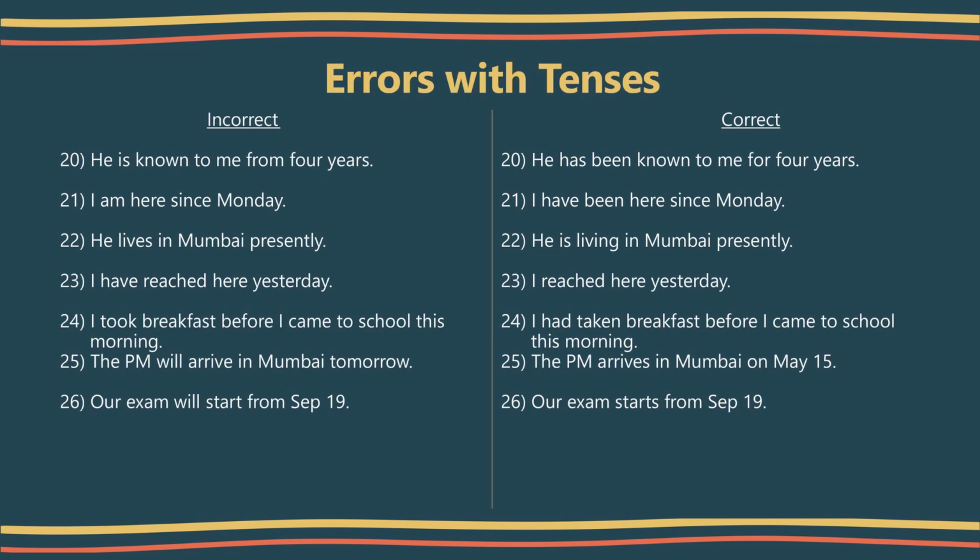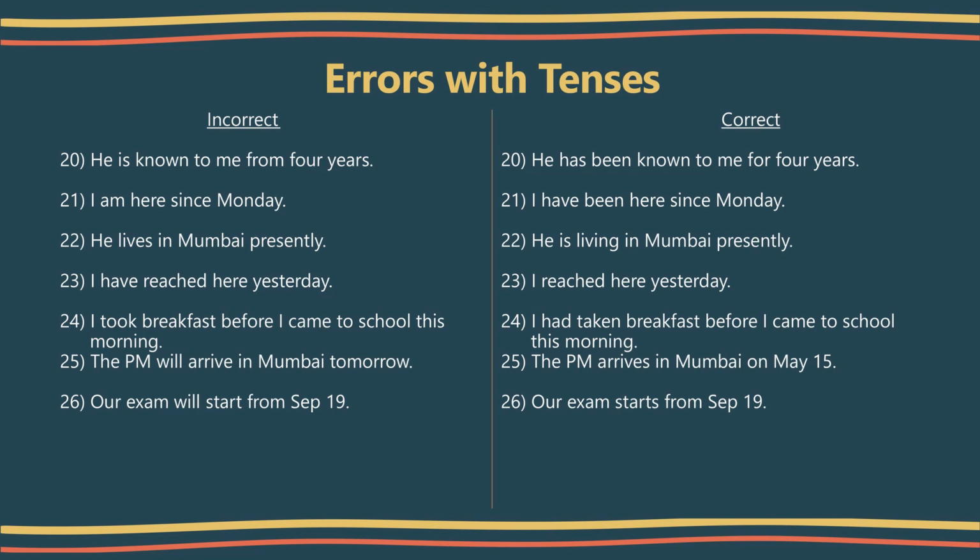Okay, next sentence is, he is known to me from 4 years. Here, instead of from, we should say for, because for indicates the duration of time. So the correct sentence is, he has been known to me for 4 years. Our next sentence is, I am here since Monday. There is a connection with the past and present. We use present perfect to talk about a continuing action or situation. So this is a state that started in the past and continues in the present. So the correct sentence is, I have been here since Monday.